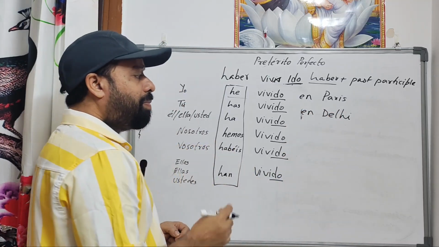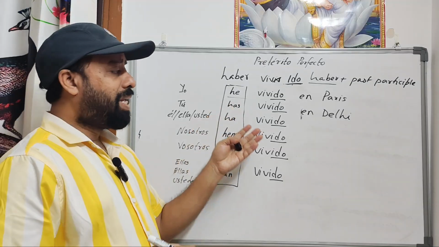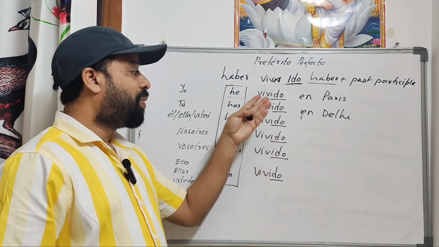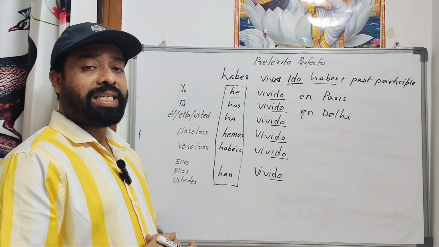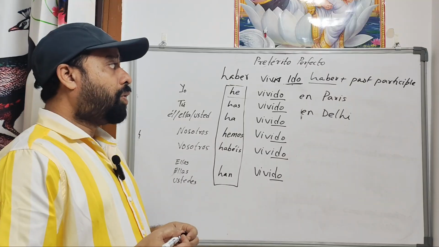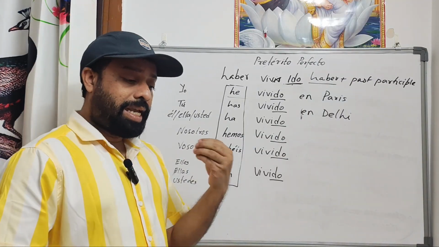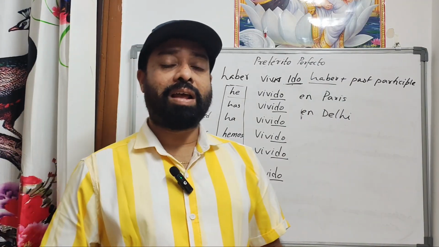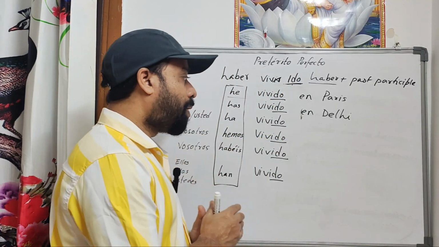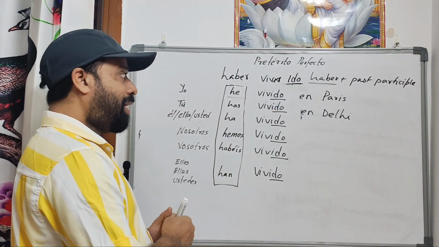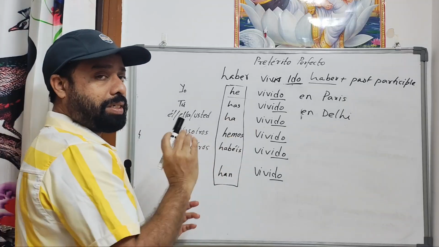In a similar way, whatever places somebody has lived, we can mention that and the tense can be done. So altogether, for AR verbs we add ado, and for ER and IR verbs we add ido. That's all, and we have to remember only one conjugation for all six forms, that is the haber conjugation.